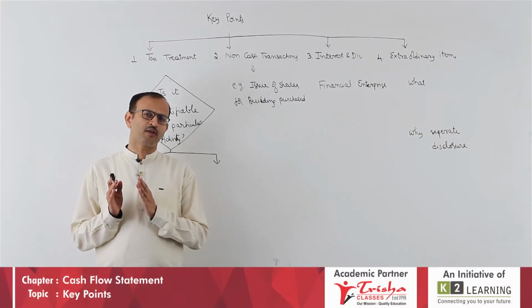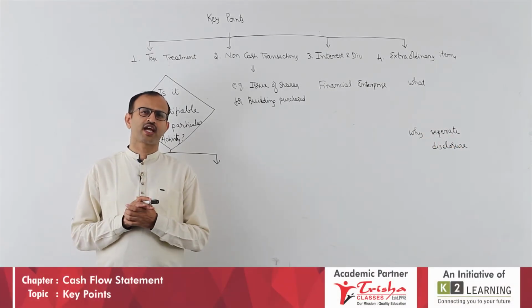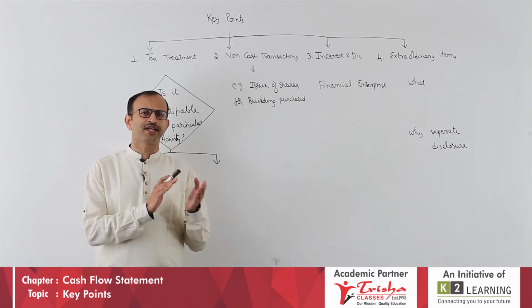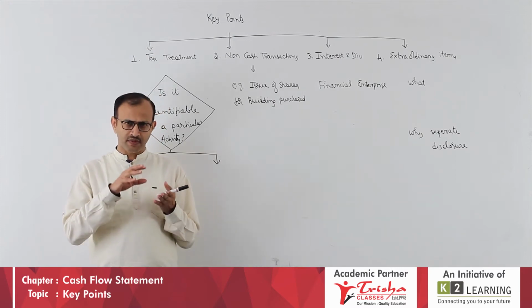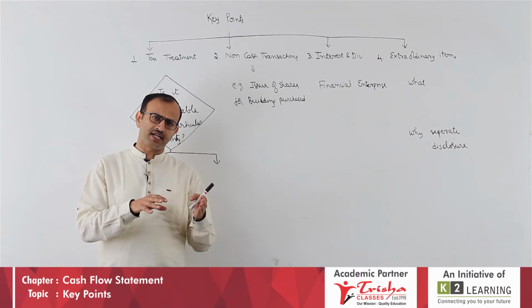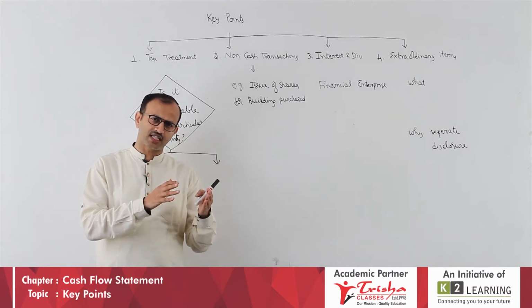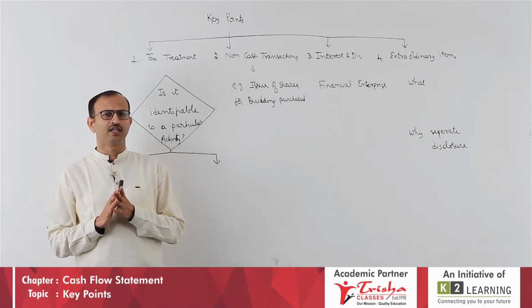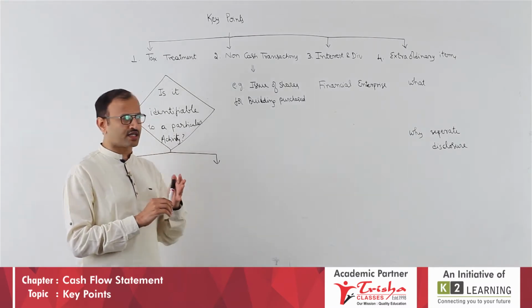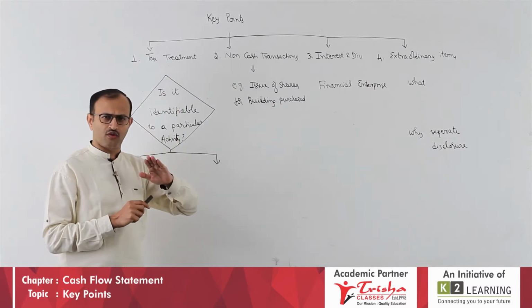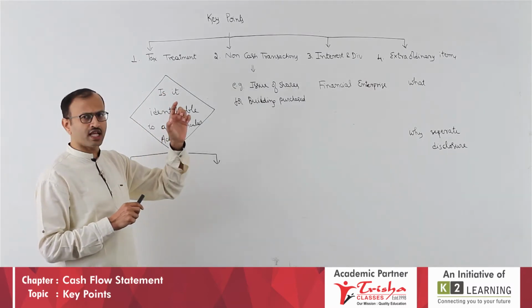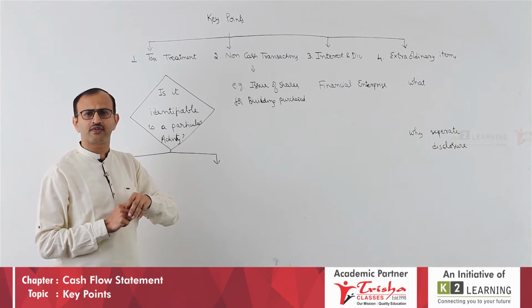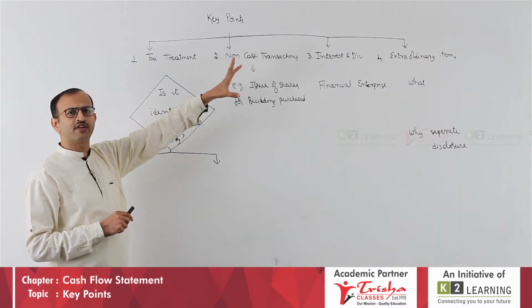We worked out one problem on the direct method of cash flow statement, and one problem on the indirect method. That is basically the difference between calculation of cash from operating activity in the direct method and the indirect method. Now let us look at what the key points to know in this chapter are, the areas where we generally get confused.